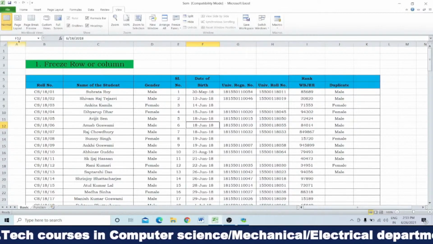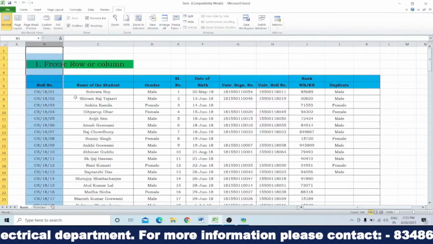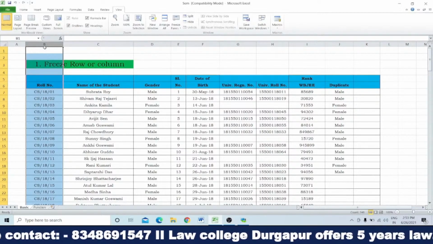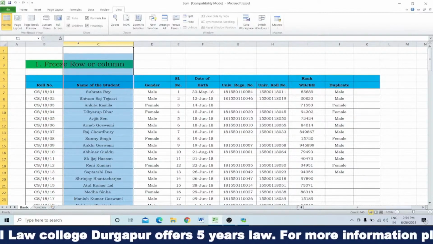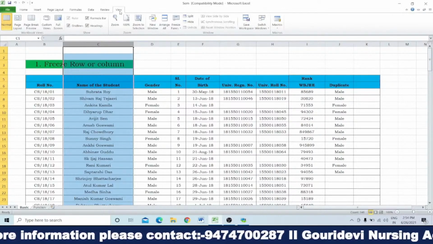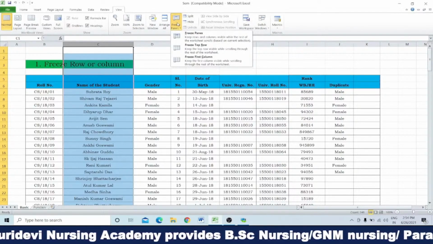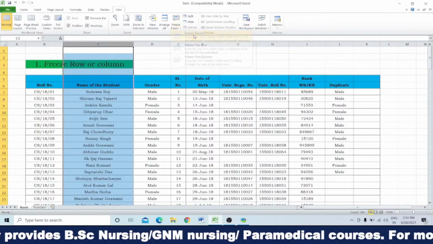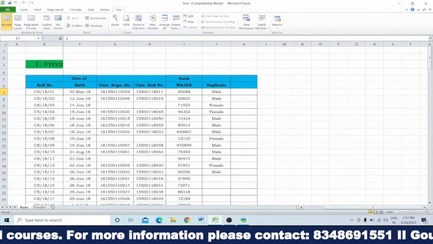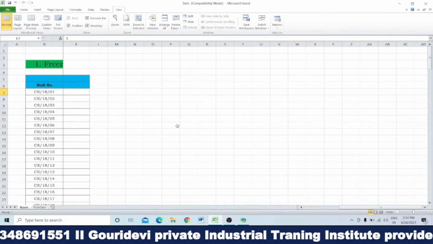In the same way, if we want to freeze the column, suppose we want to freeze the columns up to B, because we want to put the data along the row with respect to the roll number. As the roll number is in column B, you have to select column C, because one extra column you have to select. Then again go to the View tab, click on Freeze Panes, and then Freeze Panes, and see, when we move to the right-hand side, that column B, the roll number column, is fixed, and you can put the data here.